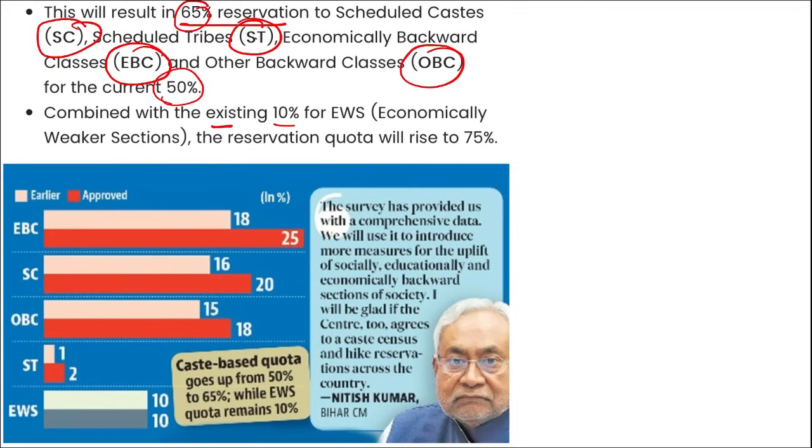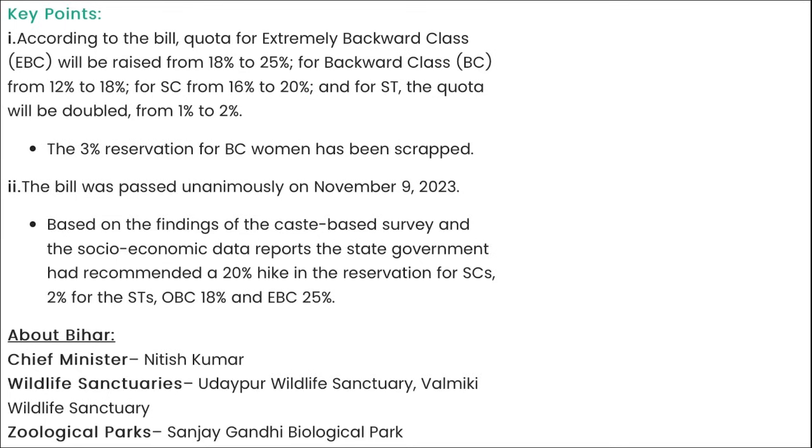Combined with the existing 10% for EWS, the reservation quota will rise to 75%. Correct? Who is the Chief Minister of Bihar? Nitish Kumar, right? And there is a zoological park here, Sanjay Gandhi Biological Park. So friends, these are your important current affairs for the day.